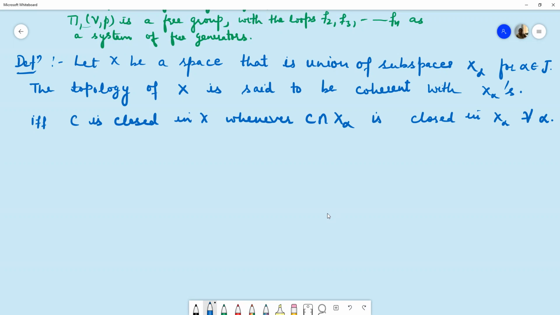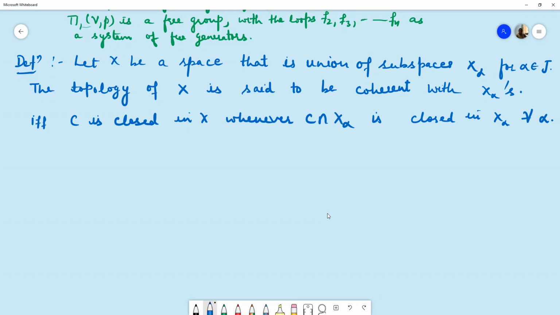If X is the union of finitely many subspaces X1, X2, Xn, then the topology is automatically coherent with the subspaces, because if C intersection Xi is closed in Xi for each i varying from 1 to n, then C is just the union of all these sets, and that will be a finite union, so it will always be closed in X. So whenever X is the union of finitely many subspaces, then it is automatically coherent.